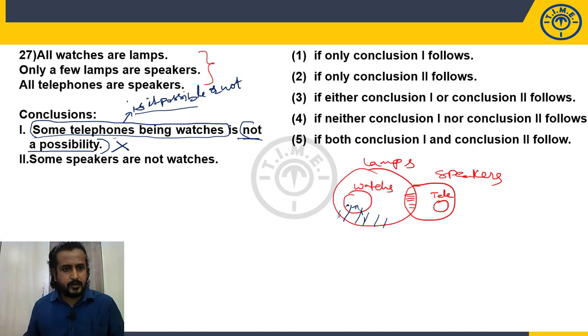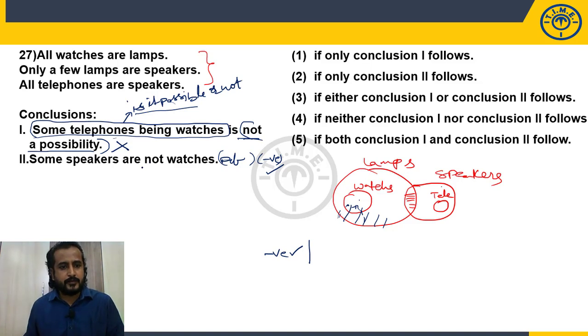Now what is the second conclusion? Some speakers are not watches. It is a definite conclusion and also it is a negative. Some speakers are not watches. Speaker is here, watches is here. Is it true? Yes, it is true. So negative conclusion is true in the basic diagram. Then we need to go for alternate diagram.